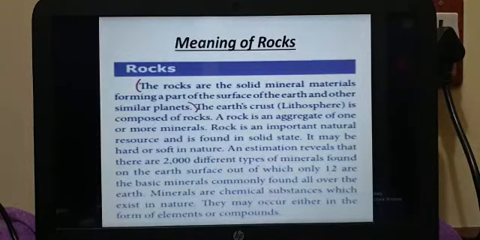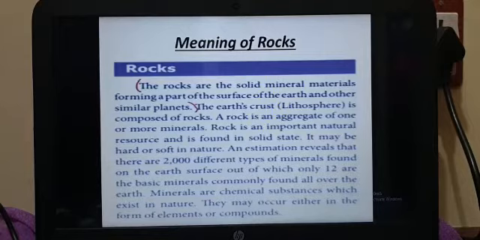Rocks are the solid mineral materials forming a part of the surface of the earth and other similar planets. The earth's crust is otherwise called what? Lithosphere. The earth's crust is otherwise called the lithosphere. It is composed of rocks.